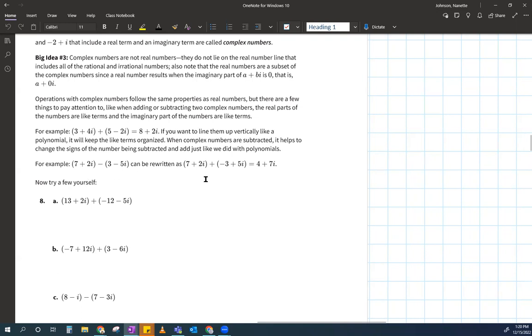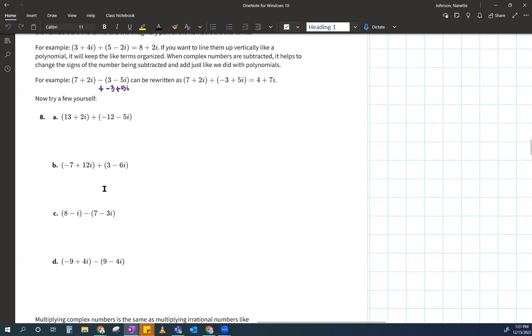I won't do it here because I don't want to mess up our notes, but I'll put a big plus sign here. Hold on a second. I'll put a plus sign here and change everybody to their opposite. Does that make sense? So now it's -3 plus 5i. So that's how they got this. And then again, that's what you know. So I want you to try these problems here. Pick A or B, pick C or D, and try each of these so that you can be reassured like, oh, I do know how to do this. And then you'll understand why students tend to like this section.